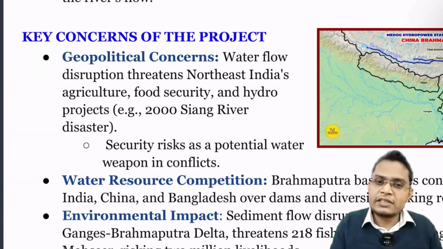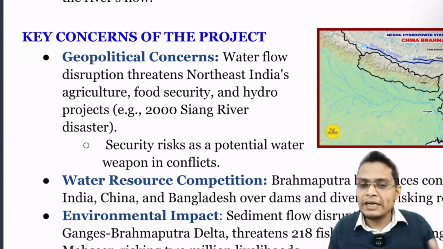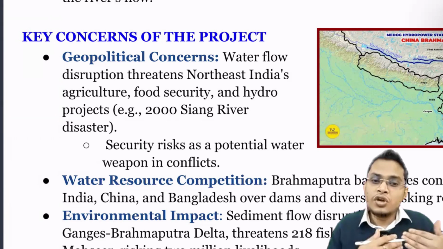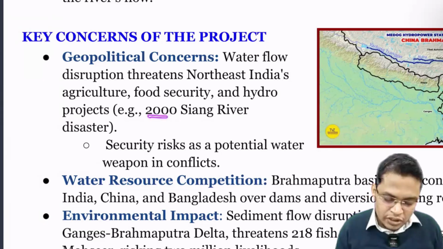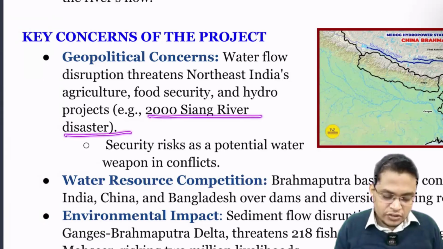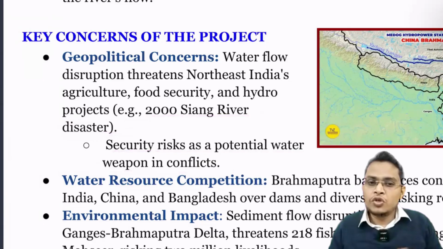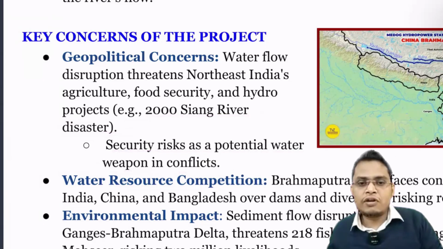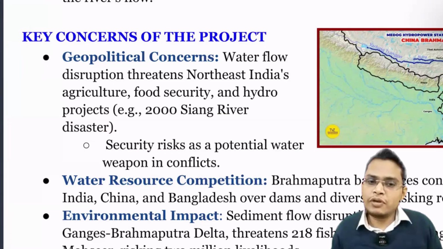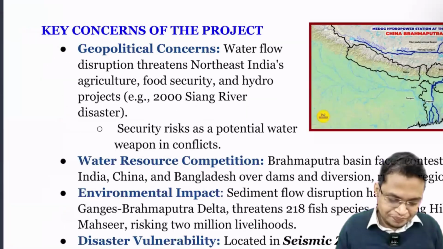China can capitalize on that during war or something. They can open the dam to create flooding in the northeast to cause havoc. The same thing happened in the 2000 Siang River disaster. So it is a security risk, a potential water weapon in a conflict. They can open the dam, which leads to flash floods, so we have to divert our army to protect our people. In this way, without firing a bullet, China can win the war also.